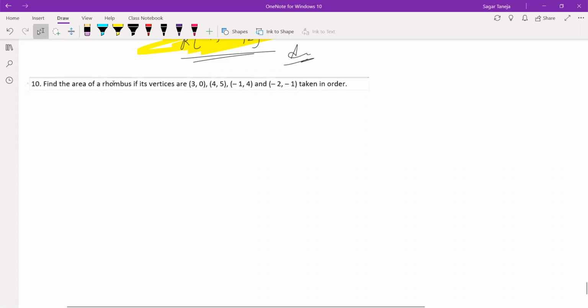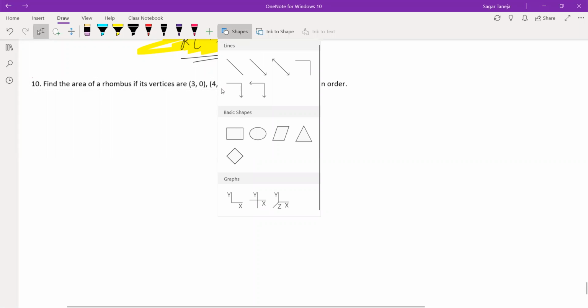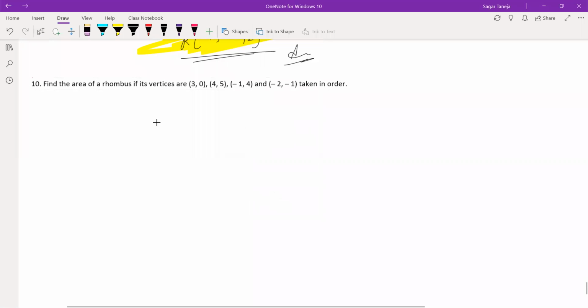Now, find the area of the rhombus if its vertices are these. So let me make a rhombus where the coordinates are already given.